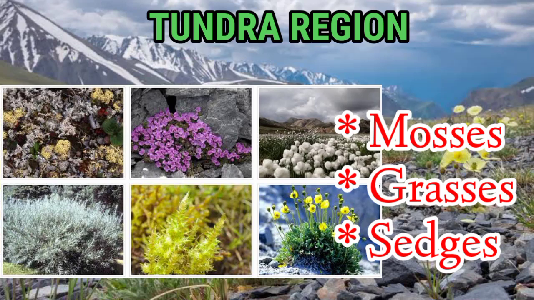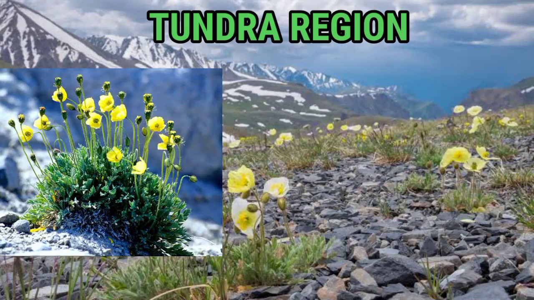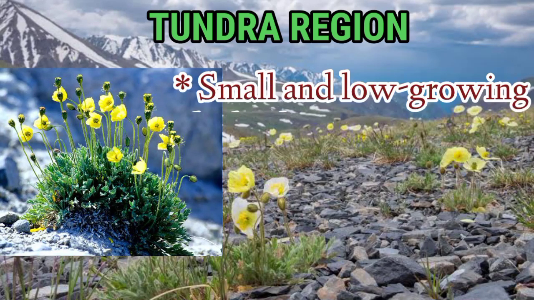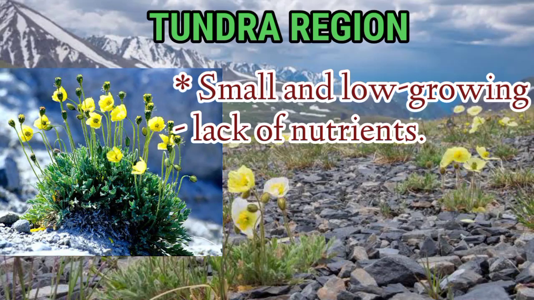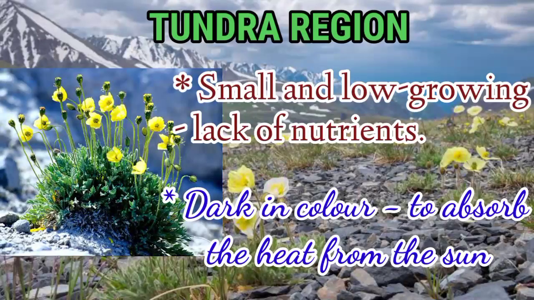Children, as we know, if we want to grow well, we should take enough amount of nutrients rich food in our daily life, isn't it? Yes. But tundra plants are small and low growing due to lack of nutrients. These plants are dark in color, which helps them absorb the heat from the sun.